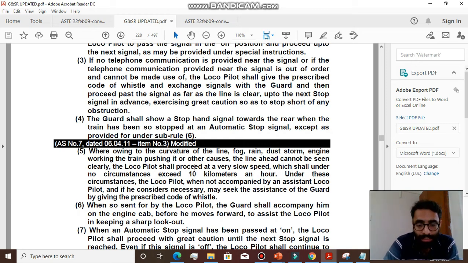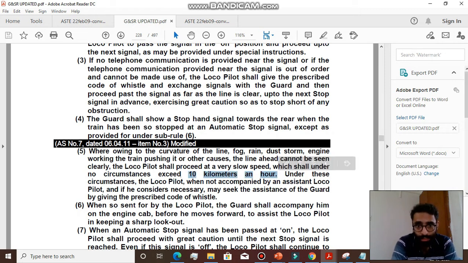So in the cases that are mentioned above, it may happen that the section till the next stop signal, next automatic signal, has a curvature, or the environment is foggy, rainy, or there is a dust storm, and the loco pilot cannot see the line ahead, then he has to proceed at a very slow speed, which shall under no circumstances exceed 10 kilometers an hour.